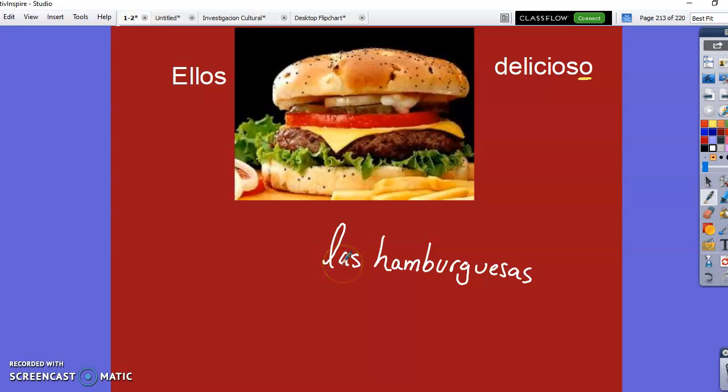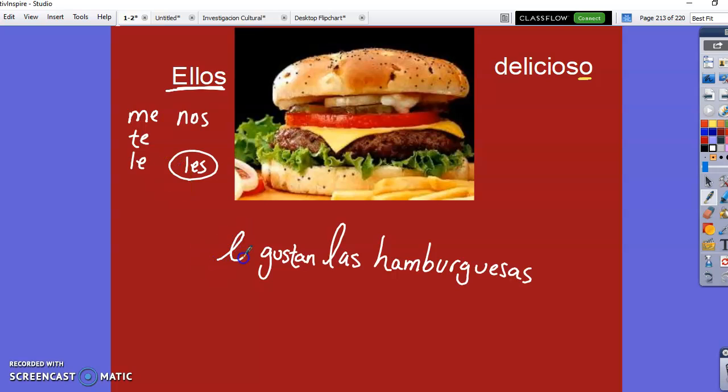Okay, so now the question is, am I going to use gusta or gustan? Hopefully you know. If you're not writing this, you should be. Okay, and now I have to use one of these guys from my chart yesterday. Me, te, le, nos, les. All right. So I should know if it's ellos, then I have to use this form right here. Les gustan.